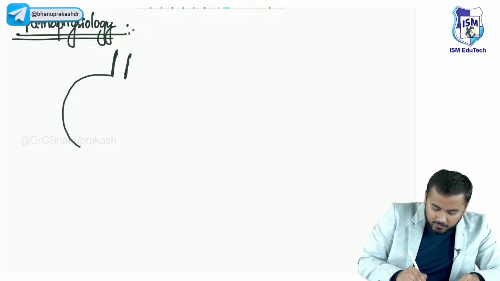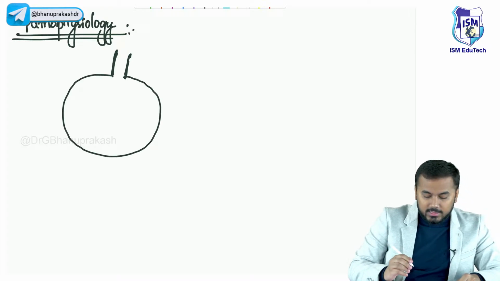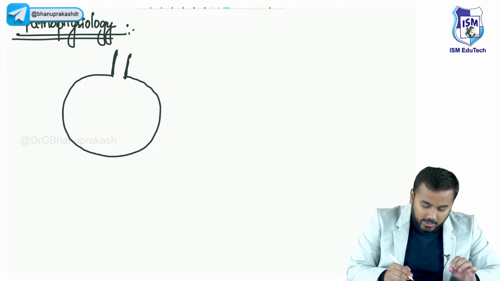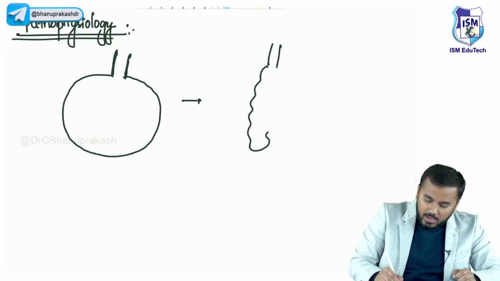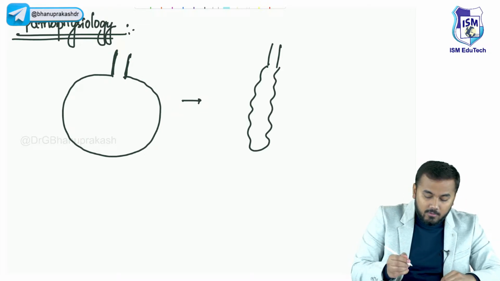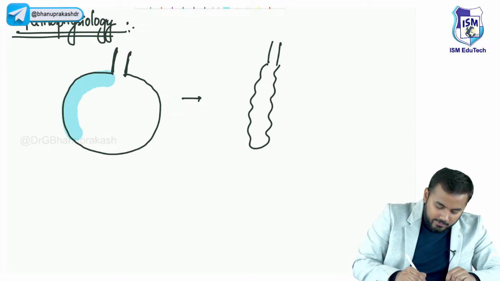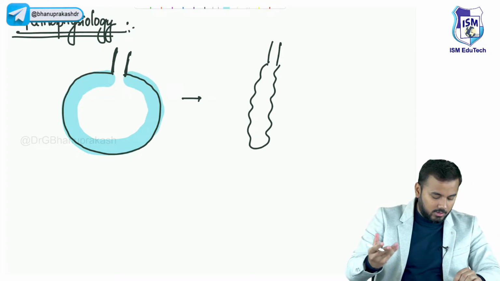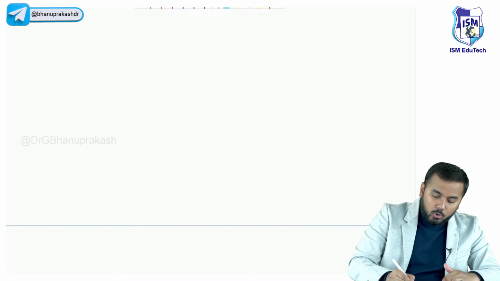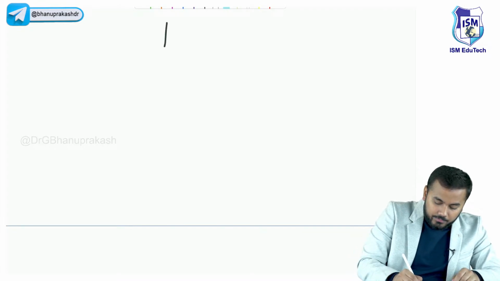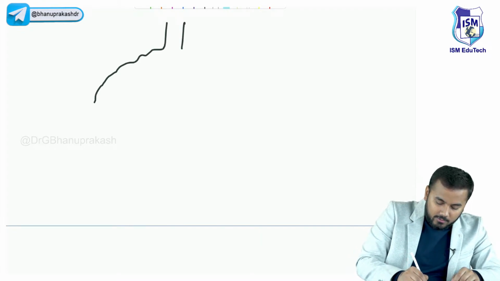So this alveoli, whatever I'm drawing, this is called a normal alveoli. Now, what will a collapsed alveoli be? This is a collapsed alveoli. See, the alveoli is collapsed. Why? Because I told you a normal alveoli has surfactant, and a collapsed alveoli does not have surfactant. Now all of you look here. I am drawing one collapsed alveoli here. So this is one collapsed alveoli.